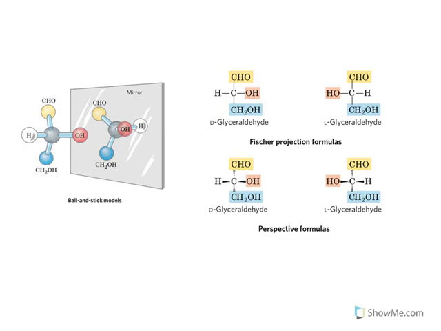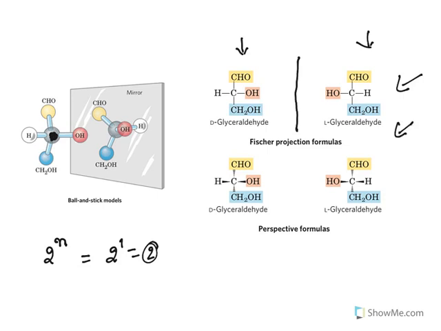Now, when you put a mirror, you will get this kind of isomer. So as I told you, glyceraldehyde has got this one stereo center, so 2 to the power of n, that means 2 to the power of 1, that means 2 isomers are there. What are the 2 isomers? One is D-glyceraldehyde and one is L-glyceraldehyde. So this is Fischer projection.